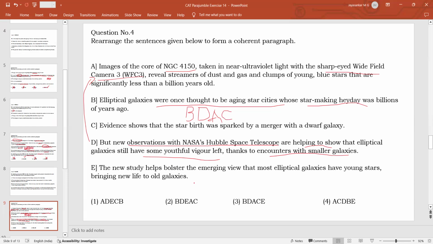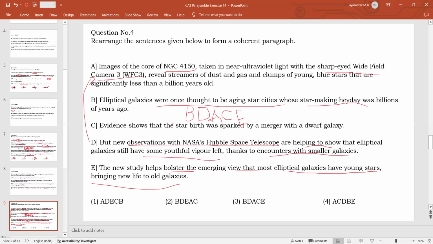Then the conclusion. What is the conclusion? The new study helps bolster. Study means the entire thing. So the new study helps bolster, means support, the emerging view that most elliptical galaxies have young stars, bringing new life to old galaxies. So here we are concluding the passage by saying that this entire study regarding NGC 4150 is helping to support the emerging theory that most elliptical galaxies are having young stars, bringing life to the old galaxy. So BDACE will be the sequence which will clearly form the logic of the passage.